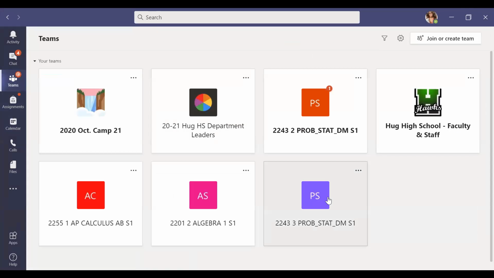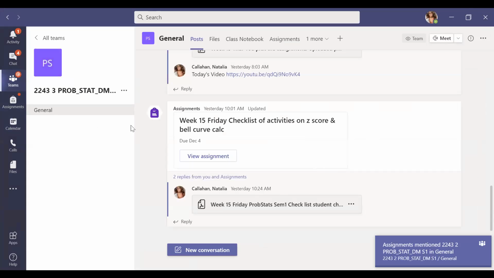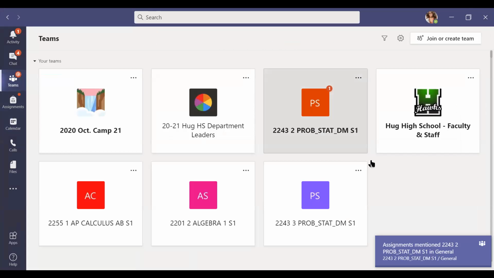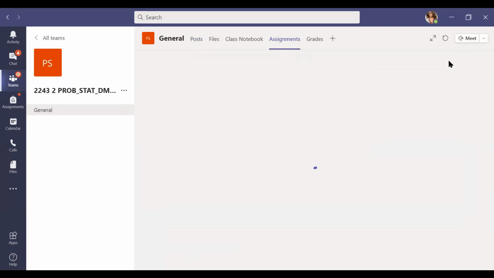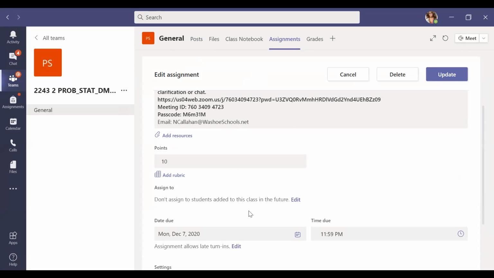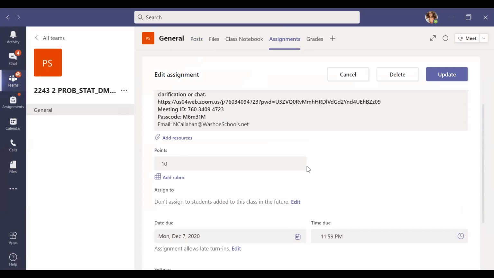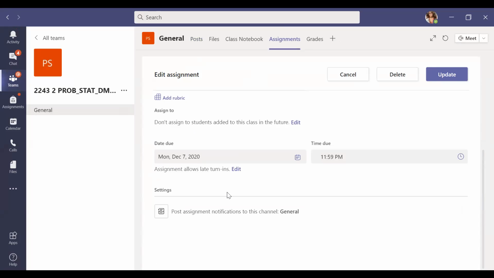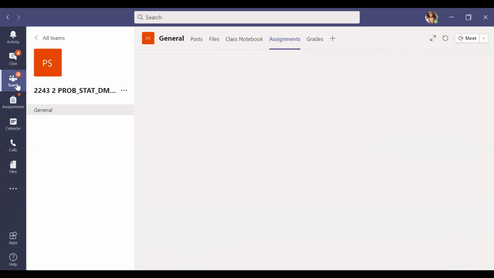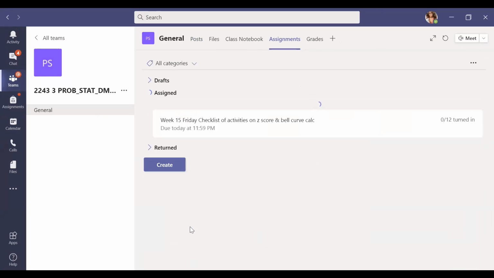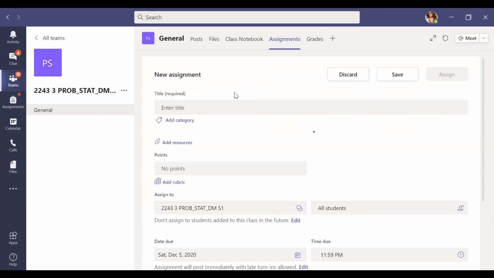All right, so then at this point, you should have this available for you. And I'm actually going to go back here, and I forgot to add the other Prob and Stats class because they will probably need to have access to that as well. So let's go ahead and edit the assignment and add the other Prob and Stats class, which I don't really see as an option. That's okay, because I'll just come back over here and redo it for the other 6th-period Prob and Stats. So assignment, create the assignment.